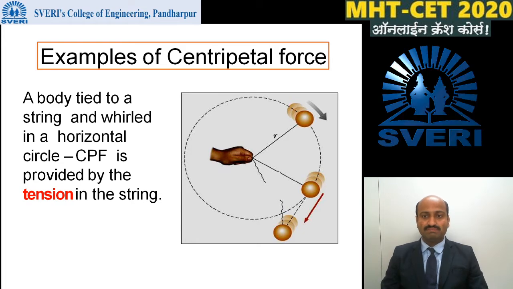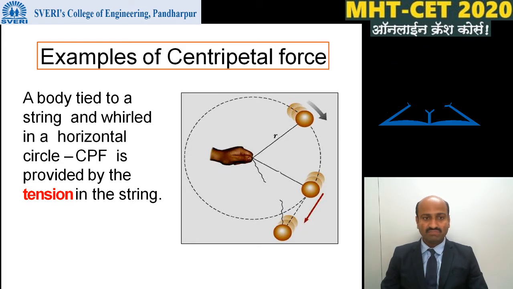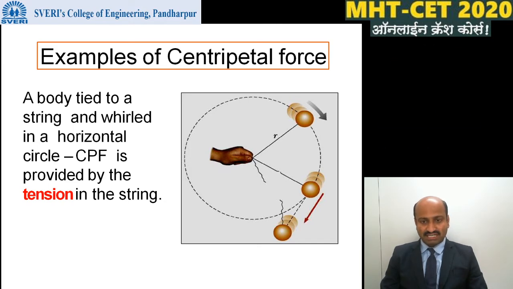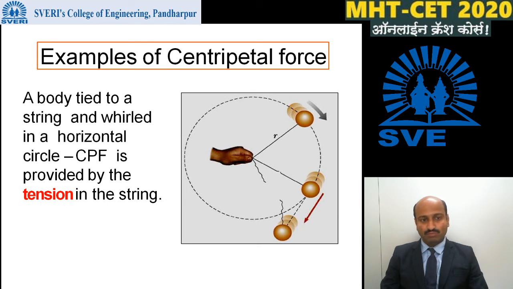Then examples of centripetal force. What is an example of centripetal force? A body tied to a string and whirled in a horizontal circle. Then the centripetal force is provided by the tension in the string. Earlier we have seen that for uniform circular motion, centripetal force is necessary. When a body is tied to a string and whirled in a horizontal circle, the required centripetal force is provided by the tension in the string.